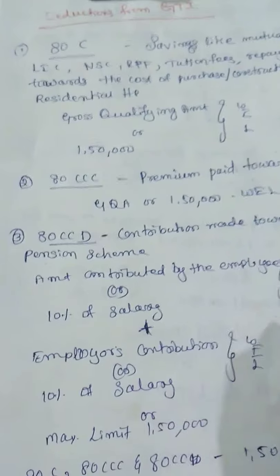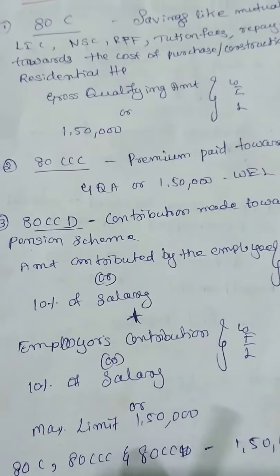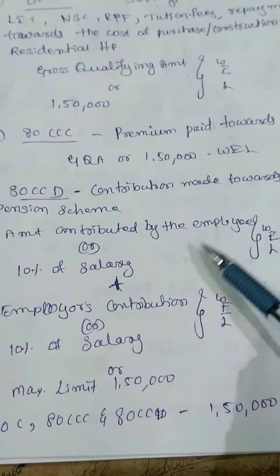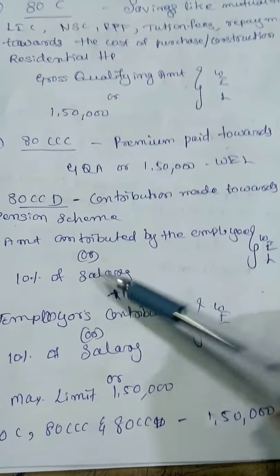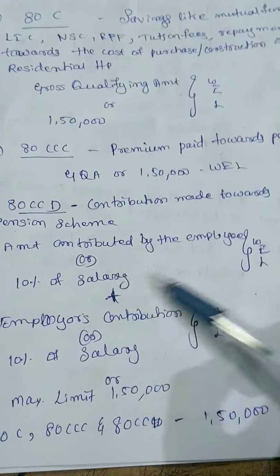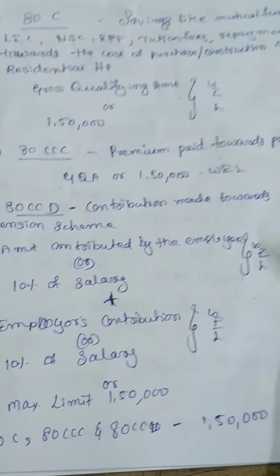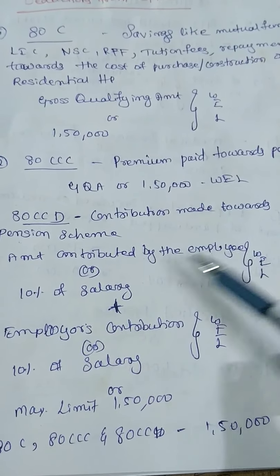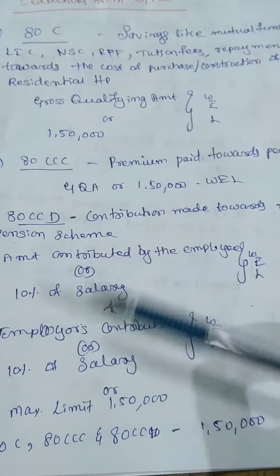But here we need to calculate the gross qualifying amount also. How to calculate under 80CCD? You have the formula. You need to add two things: the amount contributed by the employee or 10% of salary, whichever is less, plus the employer's contribution. So the employee's contribution plus the employer's contribution, both you need to add.